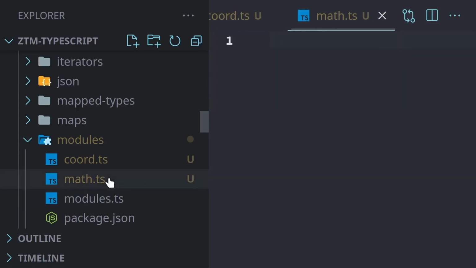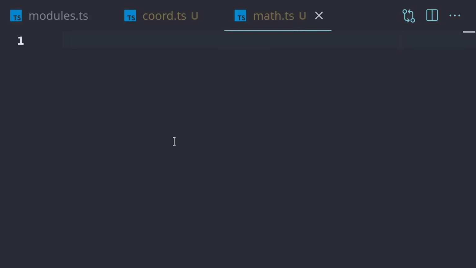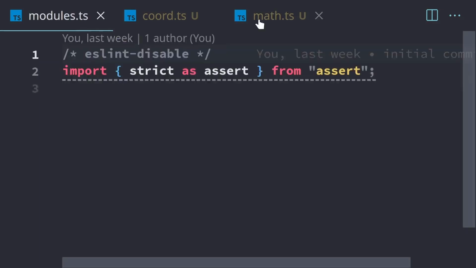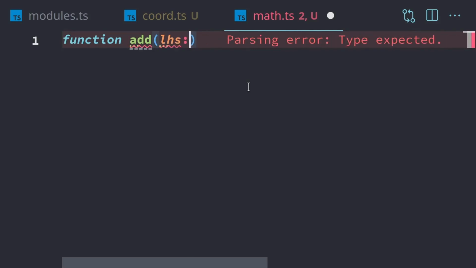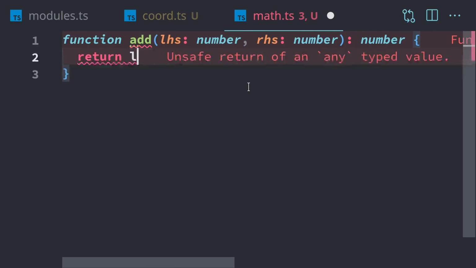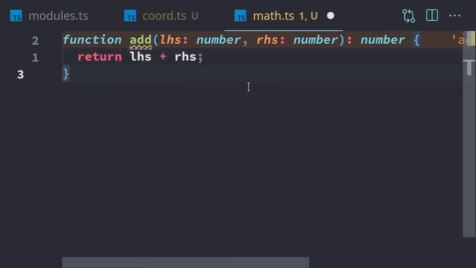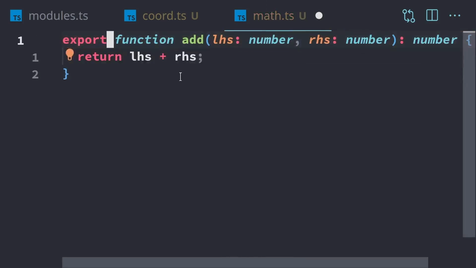So we'll start with the math.ts file. In this math.ts file, we're going to be creating some functions and type aliases, and we're going to make those available in our modules.ts. The first thing we'll do is just create a function. We'll use our handy addition function with the left-hand side and the right-hand side. So we'll return left-hand side plus right-hand side. Right now, this function is only available within this math.ts file. To make it available outside this file, we use the export keyword. So we're going to export this function out of this file.